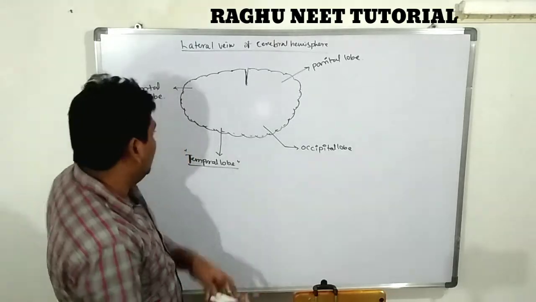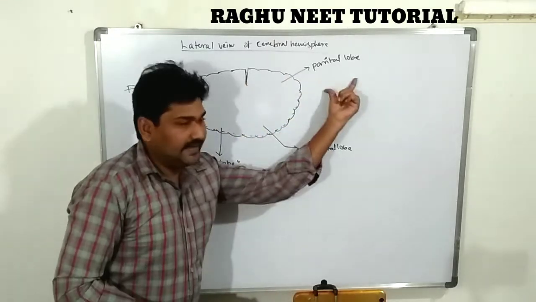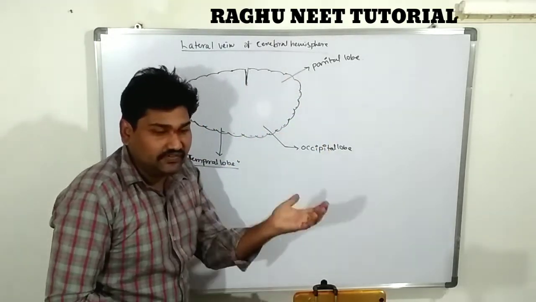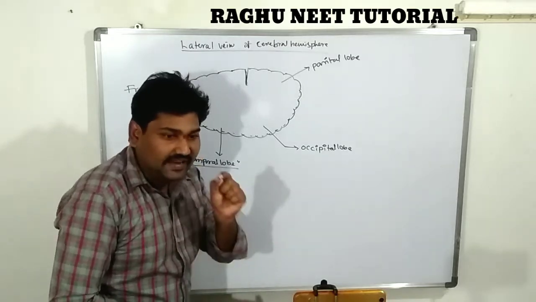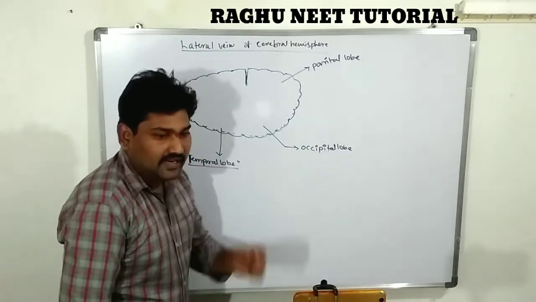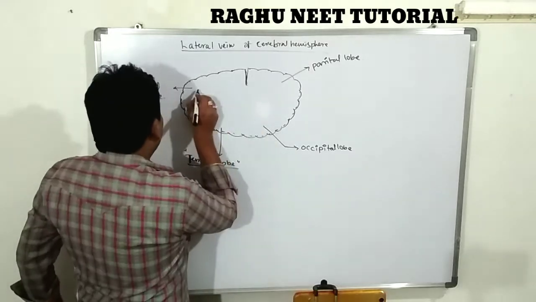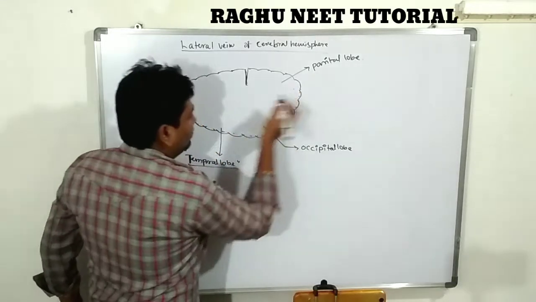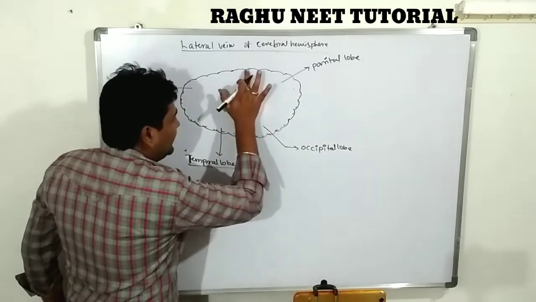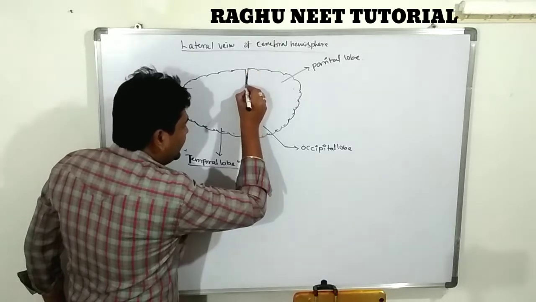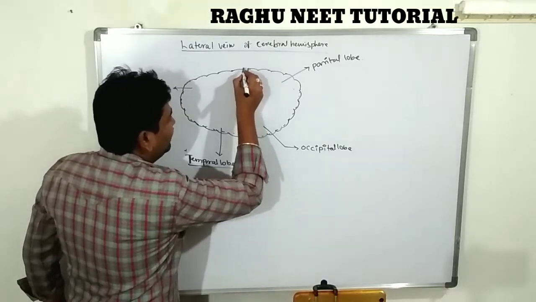In between the frontal and parietal lobes, there is one longitudinal fissure. Both lobes are divided by one long depression, one long fissure.